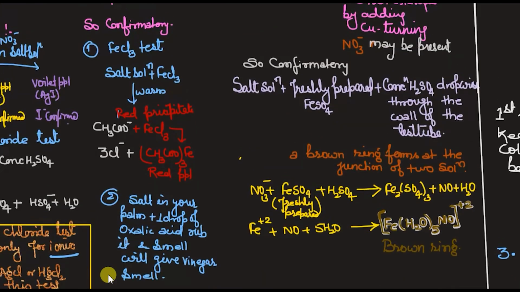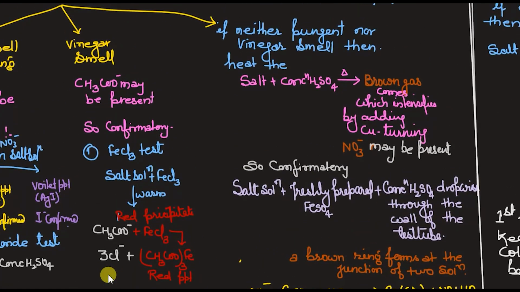Now, if instead of a pungent smell with the sizzling sound, you got a vinegar smell, when I'm adding the conc H2SO4 in the salt, so I got the vinegar smell. Neither this nor this, I got just simply vinegar smell. So I have to go for this step. What is this vinegar smell? It says that CH3COO minus may be present over there as an anion.